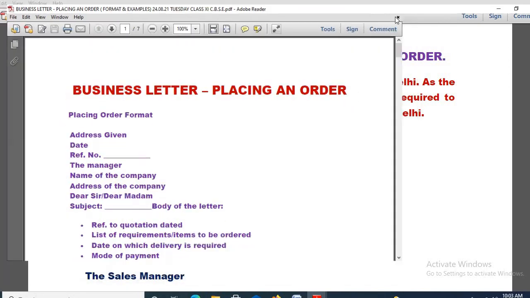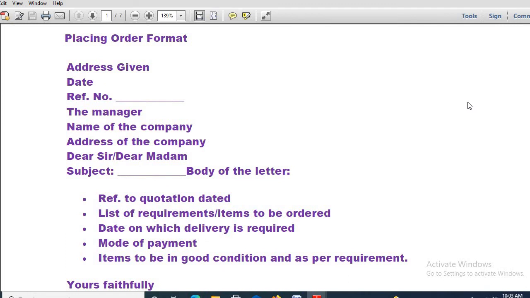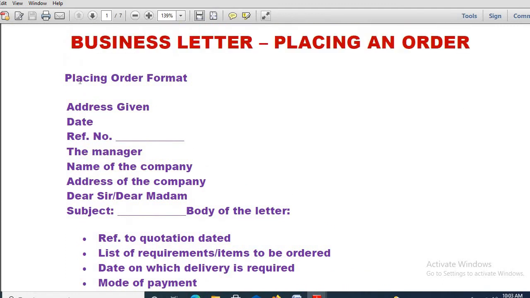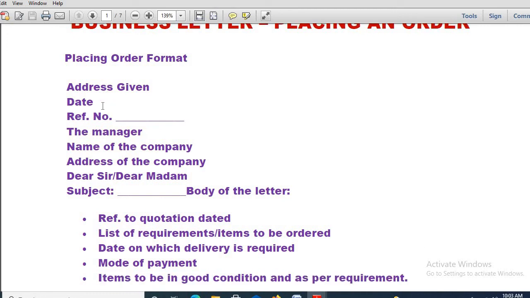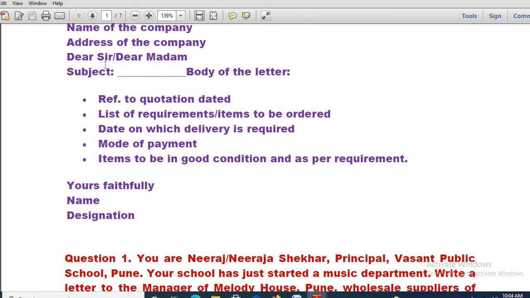But first of all, let me show you the format. This is the format. Don't worry, I will be sharing these materials also. Already shared in Google Classroom, in WhatsApp I will be sharing also. Placing order format: address given, date, reference number, then the Manager, you can make M caps, name of the company, address of the company, dear sir, dear madam, then subject, body of the letter has to be mentioned, reference to quotation dated, that one has to be mentioned. You have seen that I have given a reference related to their quotation. It should be given as a hint.